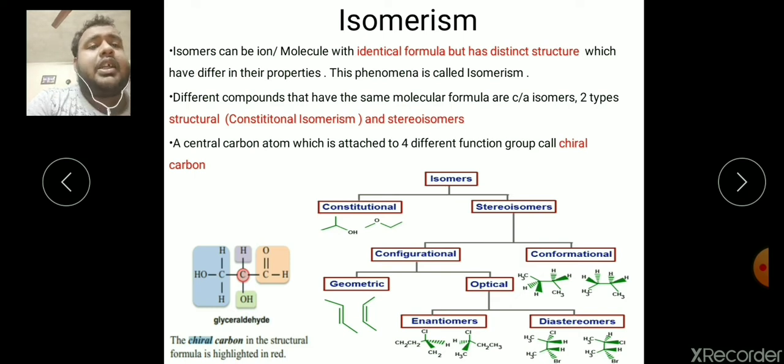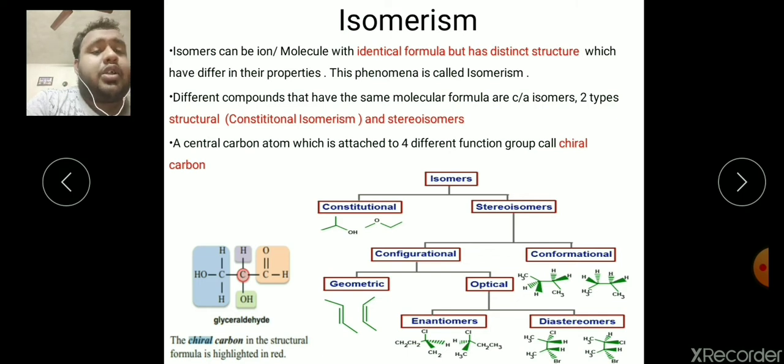Thus they also differ in terms of their properties. Isomers can be classified in two forms. Here you can see the constitutional isomer and the stereoisomer. The constitutional isomer will be divided into 3 or 4 other forms, which we will discuss from the next slide. The stereoisomer will be classified as geometric and optical isomer.